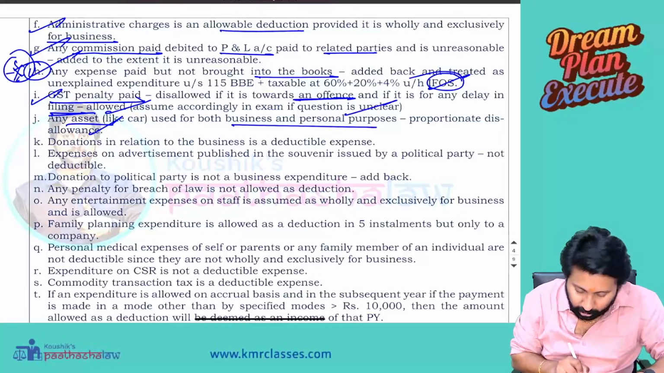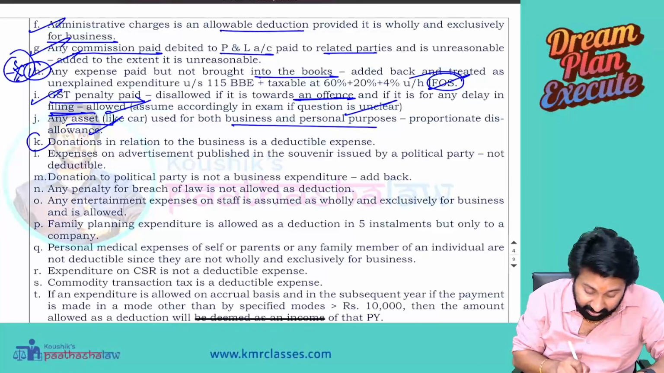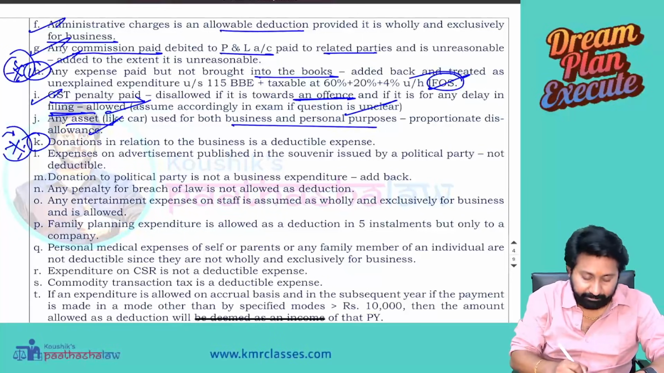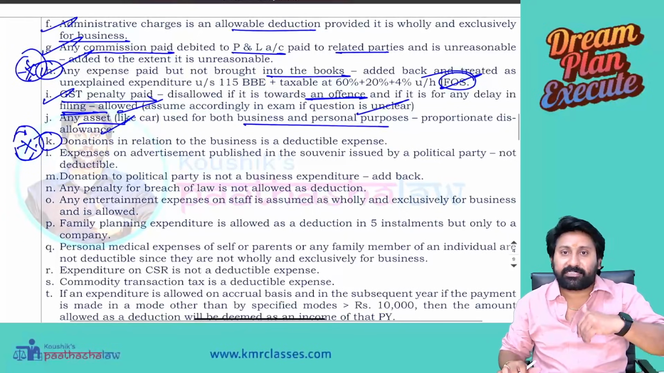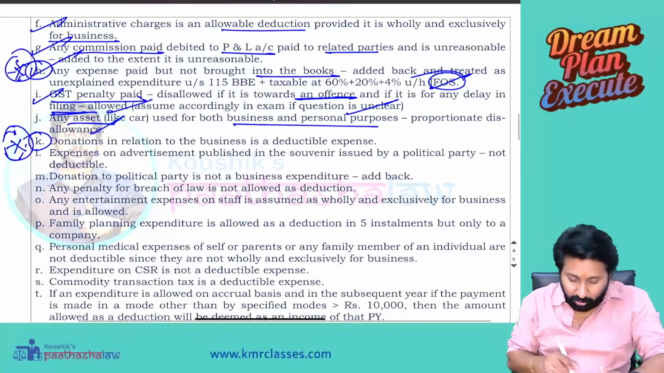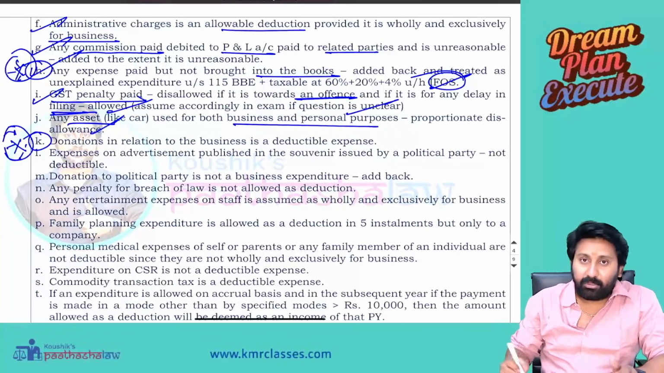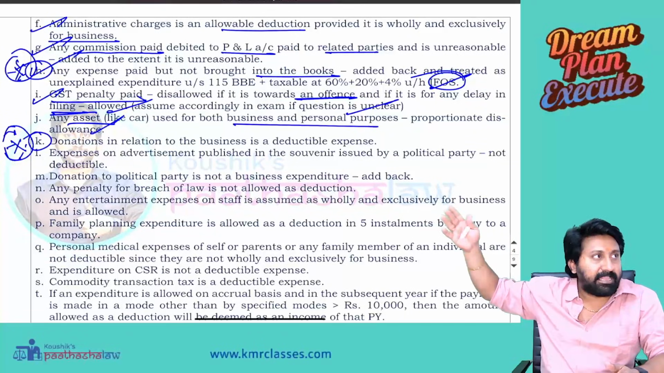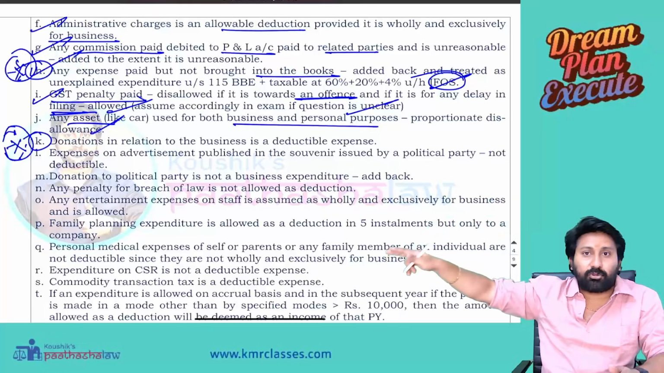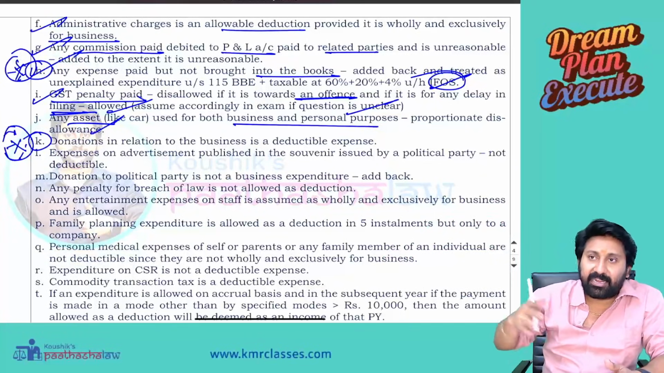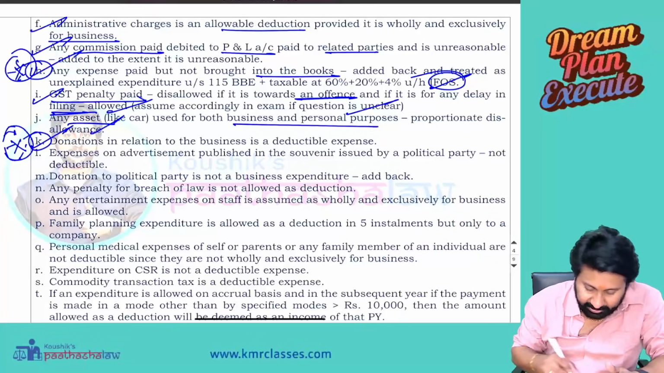Next, donations in relation to business, a very, very important adjustment. Again, you will get doubt in exam. Donations, I did not pay donation, I received donations. Donations in relation to business. If I receive, it will be separate. Donations when you accept. But if you pay donations in relation to the business, when you make a donation, it is allowed as a deduction.